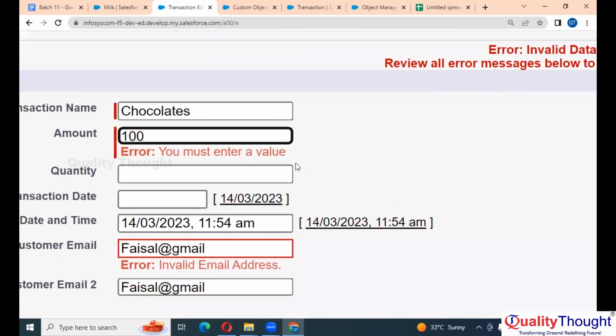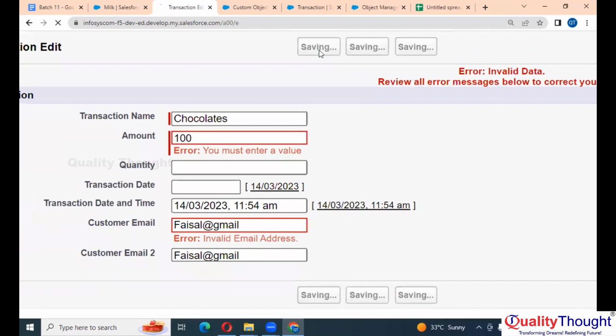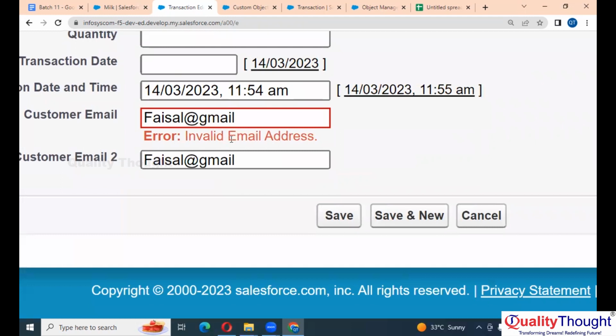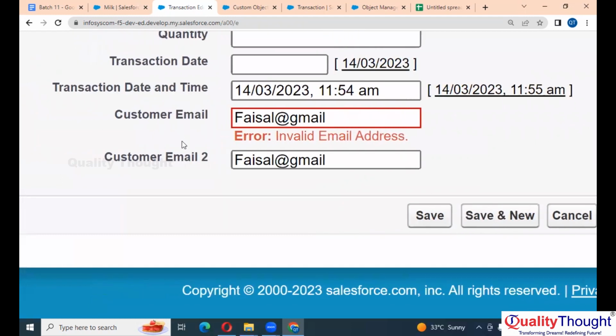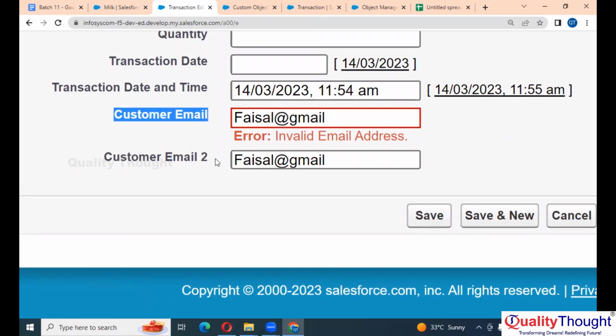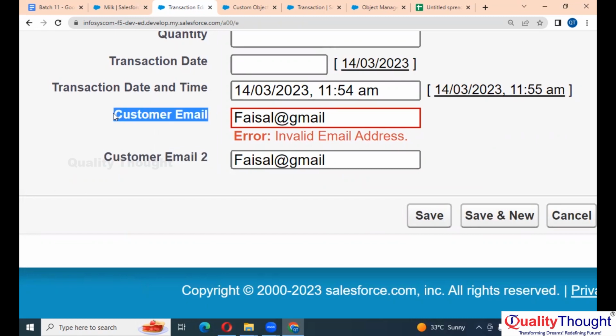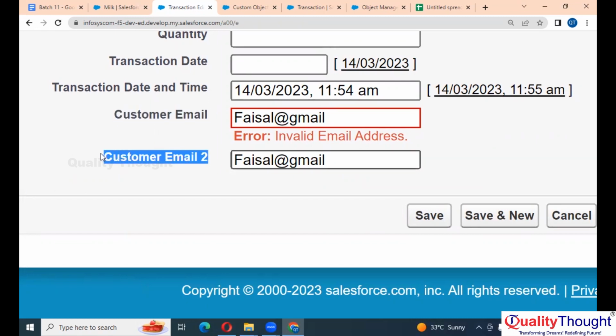So here, now let me save the record. See, I'm getting this error on one data type called email. This is the field that I have created using the email data type, and this is the field that I have created using the text data type. This is the field created using email, and this is what we created using text data type. Here I'm not getting the error.